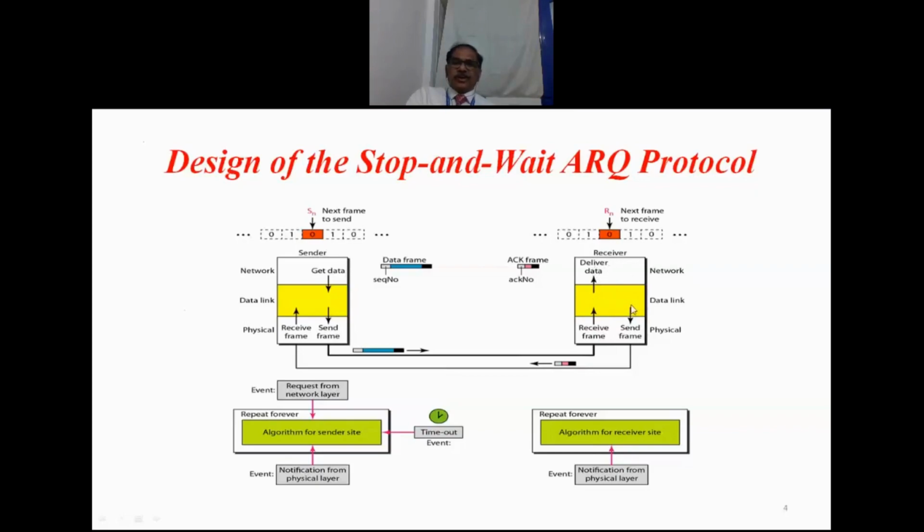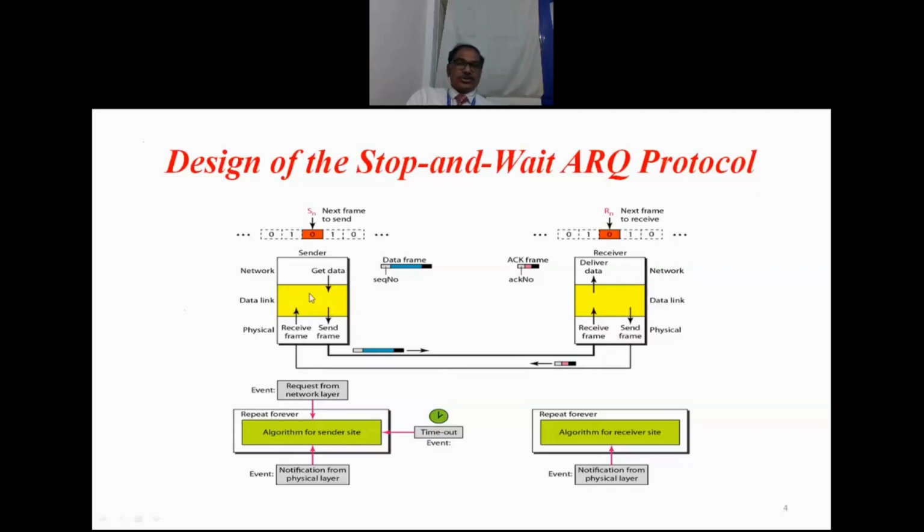If the received frame is okay, then that information will be handed over to the network layer. Then it prepares the frame including the sequence number. According to that sequence number, it makes the acknowledgement ready, and that acknowledgement is sent to the physical layer. Now the physical layer will send the acknowledgement in a bit stream back to the sender. The moment the sender receives the acknowledgement, it stops the timer.